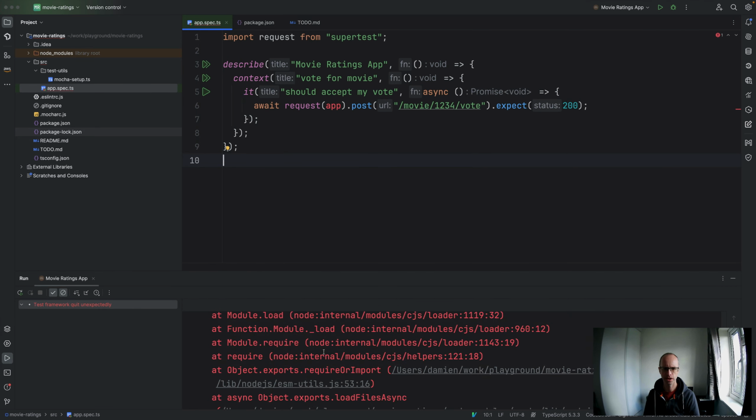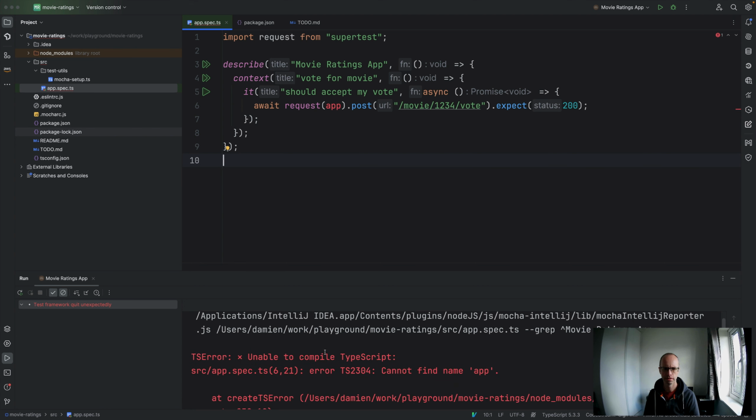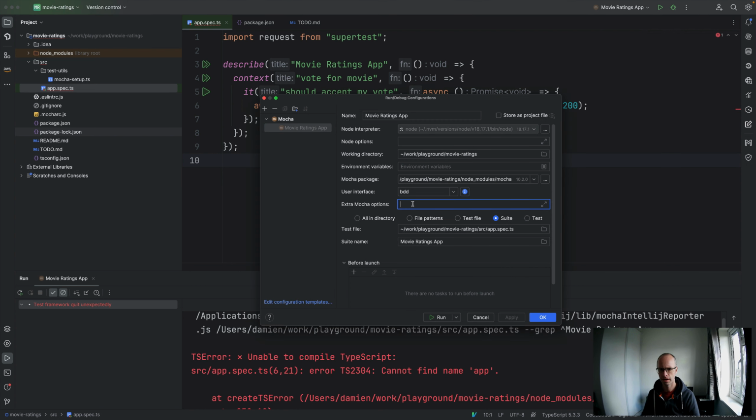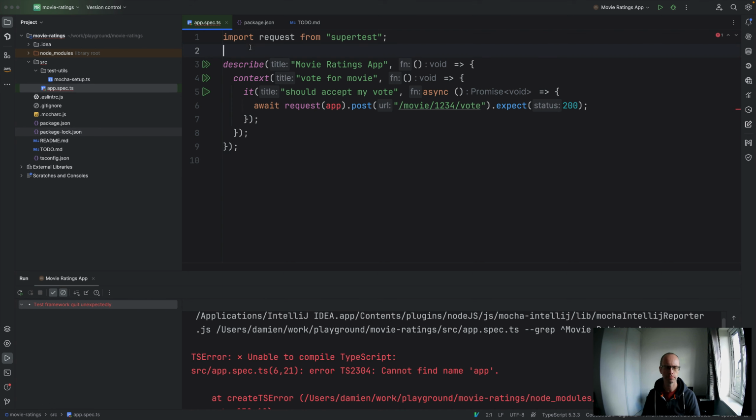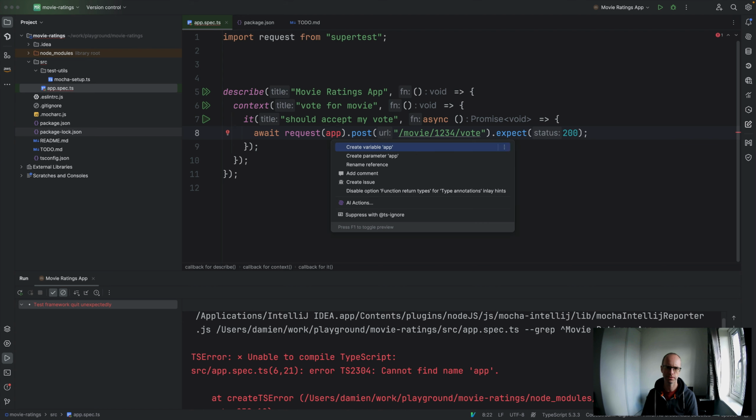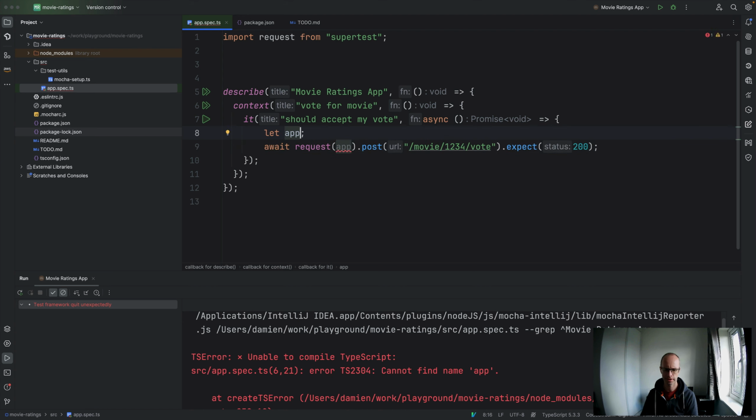That'll fail because obviously we don't have an app. I'm going to edit that and put the watch option in there. So I can define an app. Let's see what happens if I do that. Create variable app. Okay, so now we've got an app.